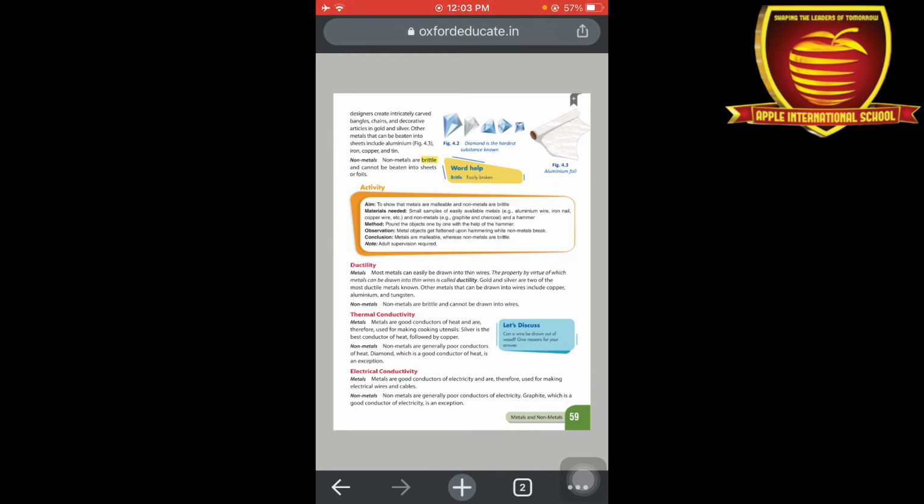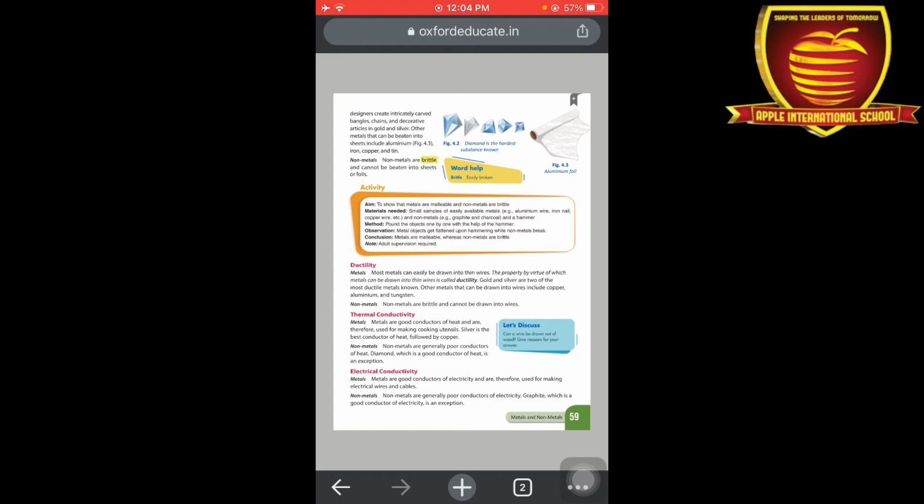Next one is non-metals. Non-metals cannot be beaten. Why? Because they are brittle, meaning they can easily break down. When we beat them they easily break down. So that's why no non-metal can be converted into sheets or foils.